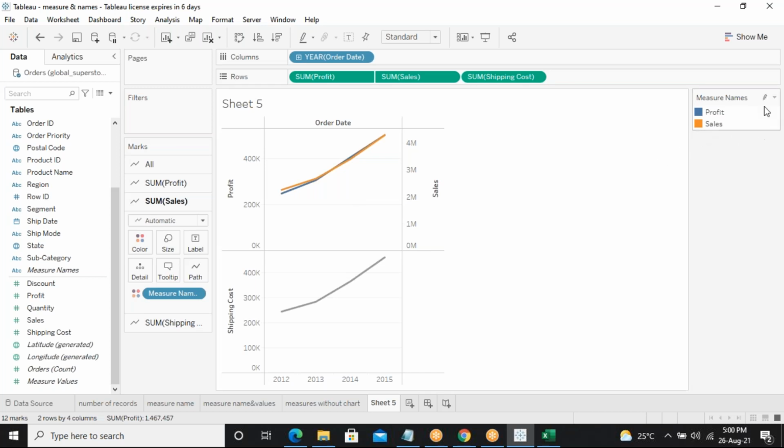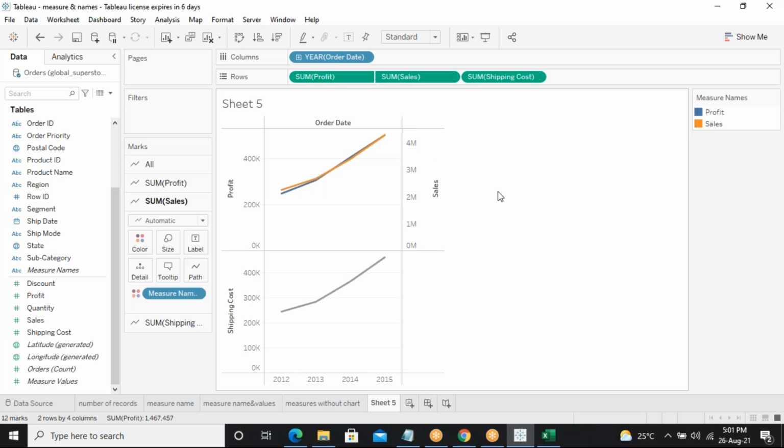The legend will guide you on which is sales and which is profit on the right side. The blue color one is profit, and the orange color one is sales. And how can I get confirmation that it is dual axis? You can see the fields look like they have been merged, the shape has been changed, right?